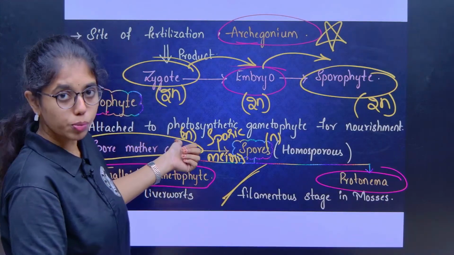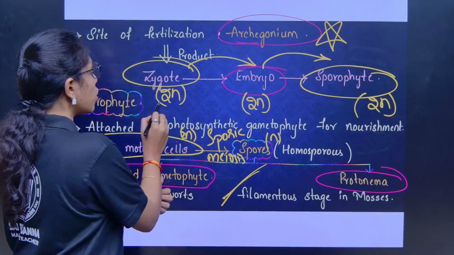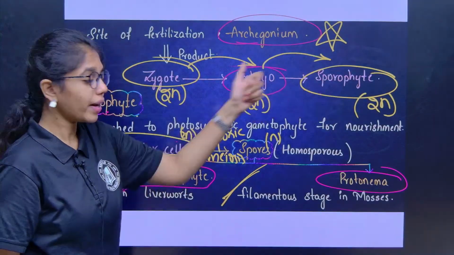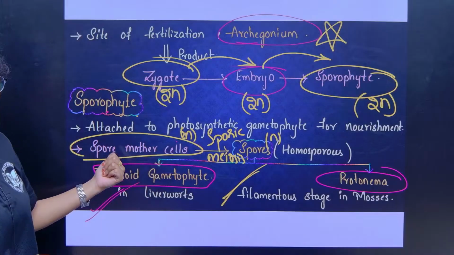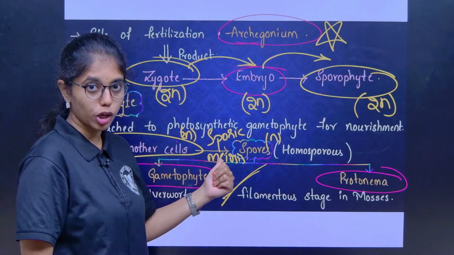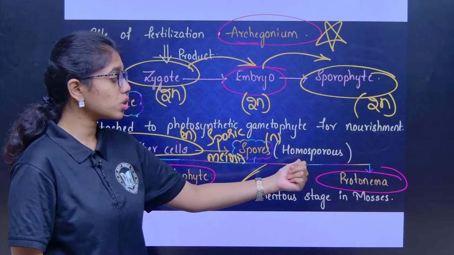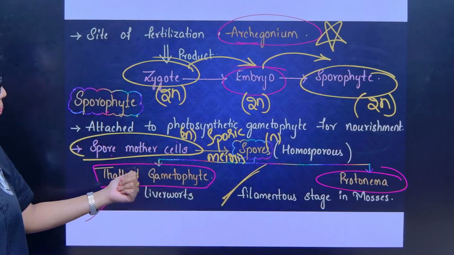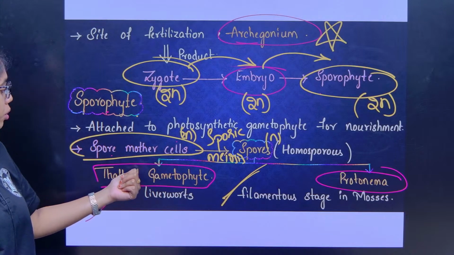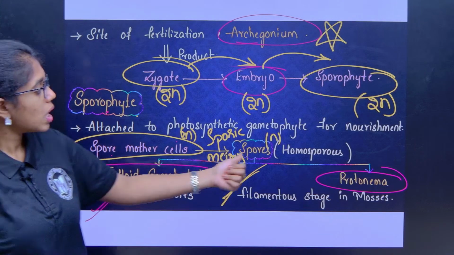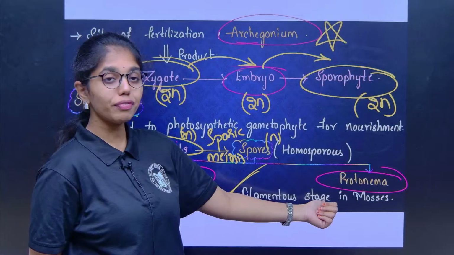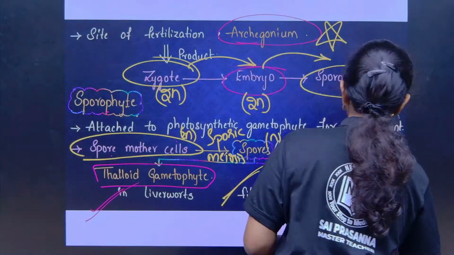Inside the diploid sporophyte, spore mother cells undergo sporic meiosis, which helps in the release of haploid spores. Haploid spores are homosporous in condition. These differentiate into a thalloid gametophyte in liverworts and protonema, a filamentous stage, in mosses.